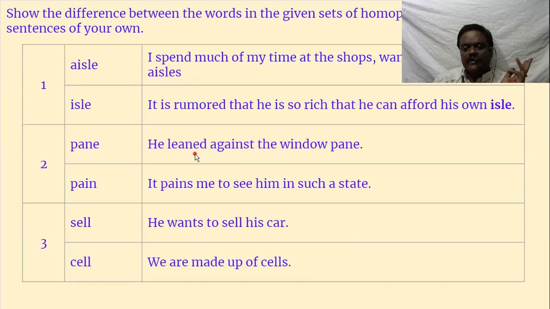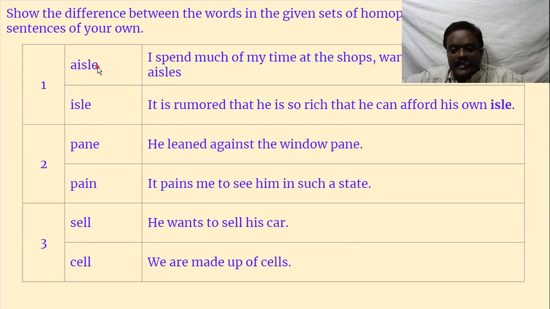You can have many sentences of this. Isle and aisle. We say isle, but aisle it is. This is also isle, A-I-S-L-E, aisle, I-S-L-E, isle. Same pronunciation, but different spellings, different meanings. Aisle means, in a bus, you'll have 3 seats this side and 2 seats this side. The middle part is called aisle.